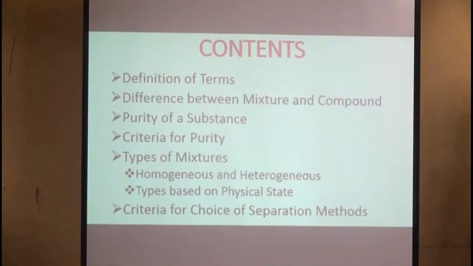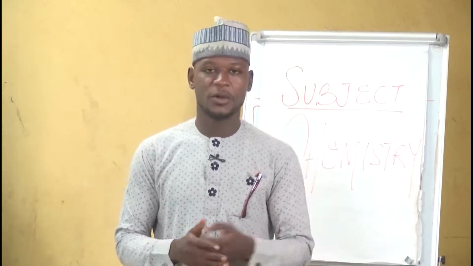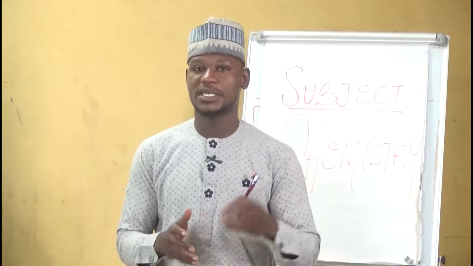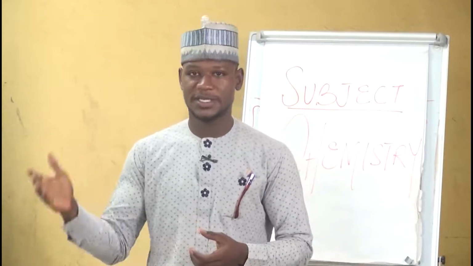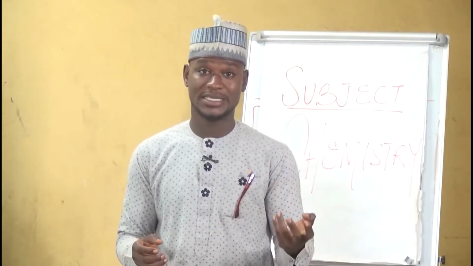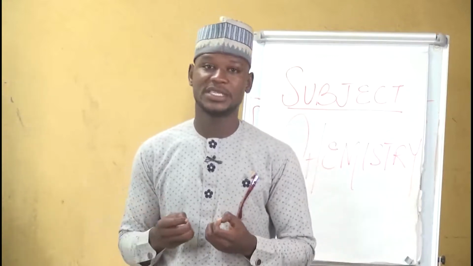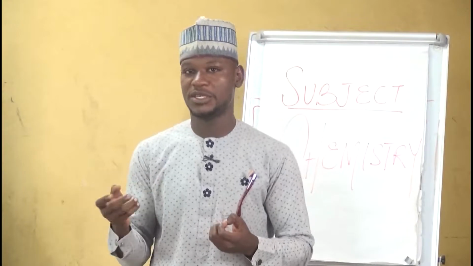And he said compound consists of two or more substances that are chemically combined together, while mixture consists two or more substances that are physically combined together. He moved ahead to give you the differences between compound and mixture, in which he said a compound is chemically combined together, while a mixture is physically combined together. A compound can be presented by a chemical formula because it has fixed mass of constituents, while a mixture cannot be presented by a chemical formula because the ratio is not fixed.